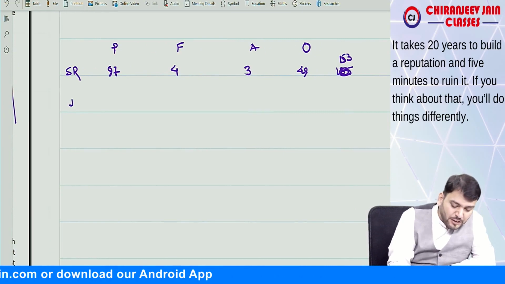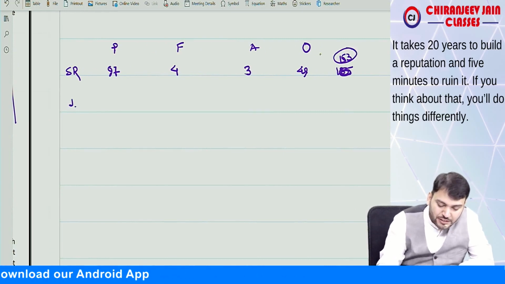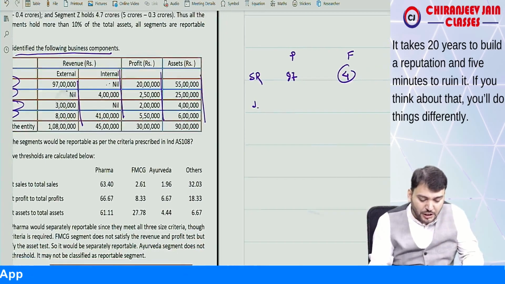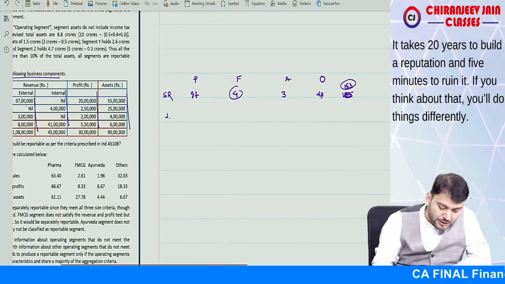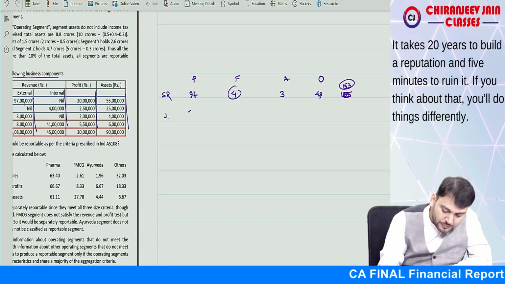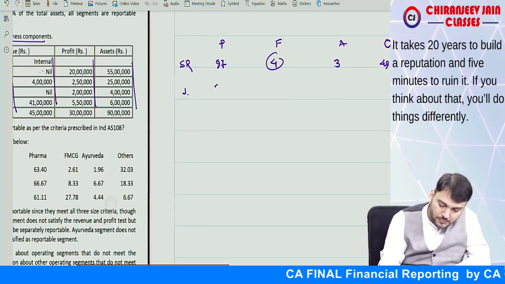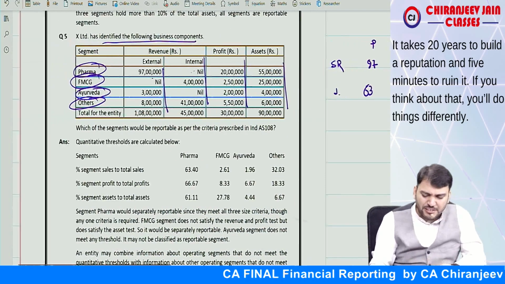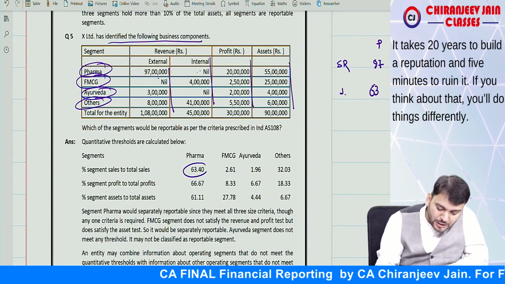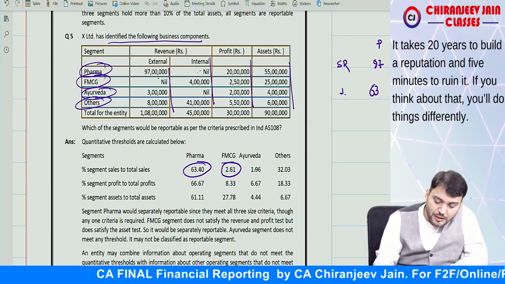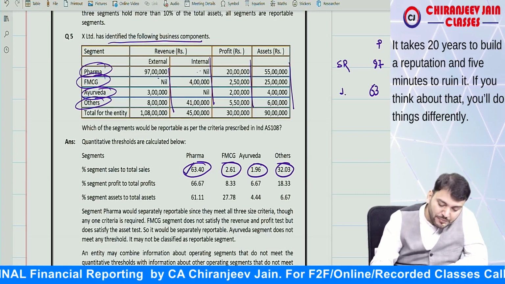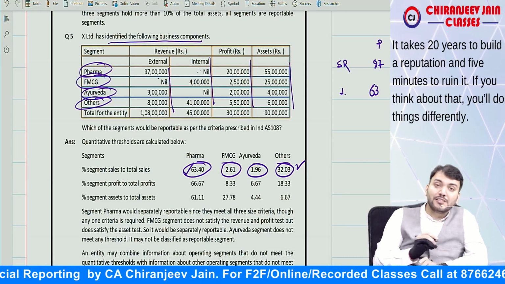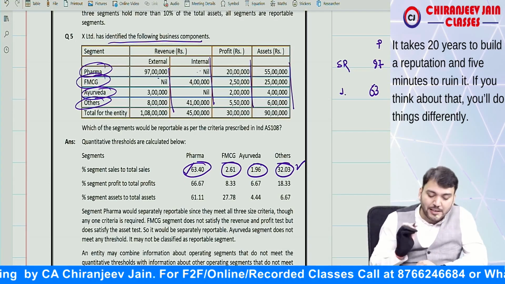Now we can find out the percentage, based on segment revenue: 97 by the total, 4 by the total, 3 by the total, 49 by the total. It will be 63.40, 2.61, 1.96 and 32.03. So of course this is reportable and this is reportable. Based on revenue, can I say pharma and others are reportable.